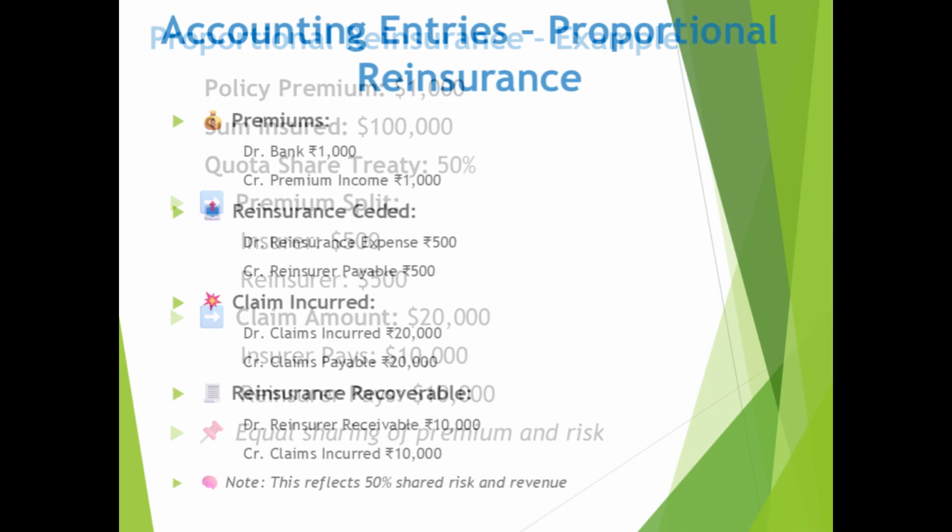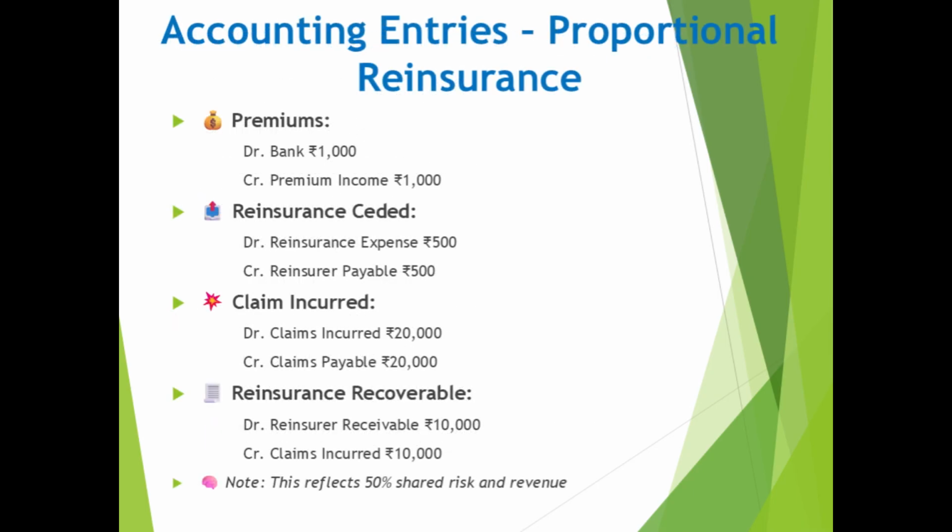Let's look at the journal entries under a proportional treaty. When the insurer earns the full premium of 1,000 Indian rupees, they record it as income. Next, they cede 50% to the reinsurer, 500, recorded as a reinsurance expense.